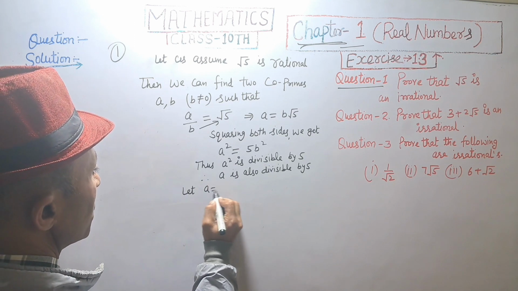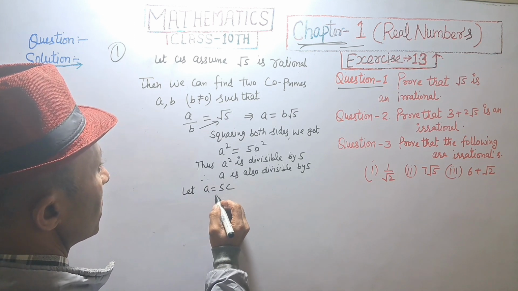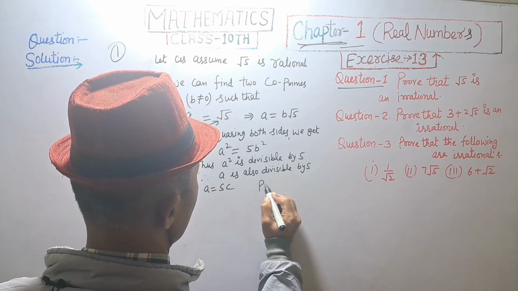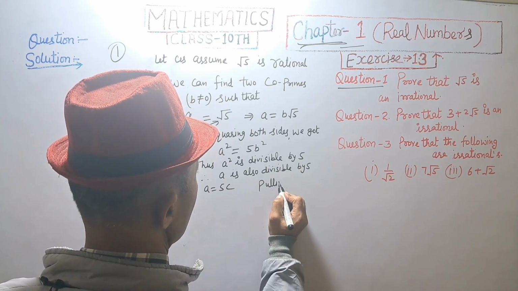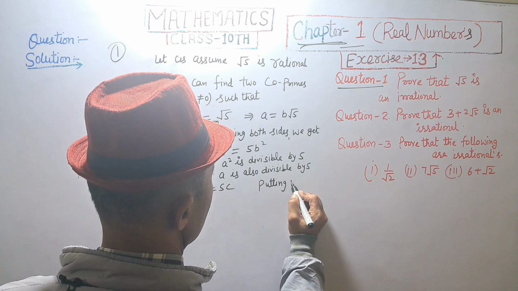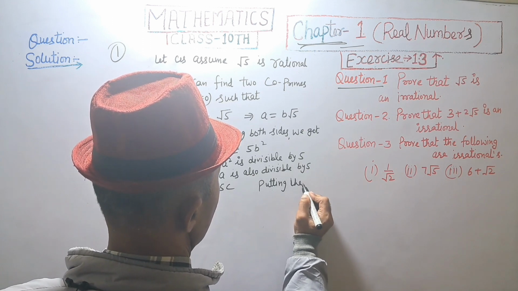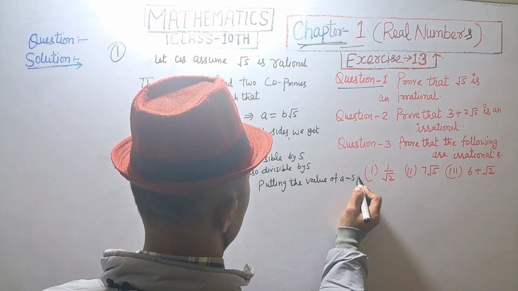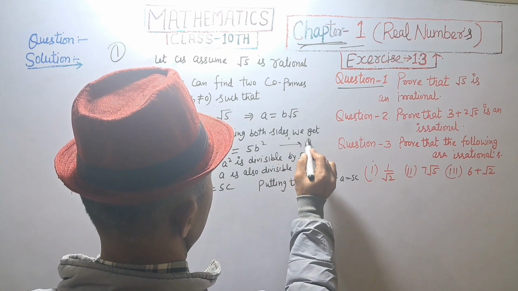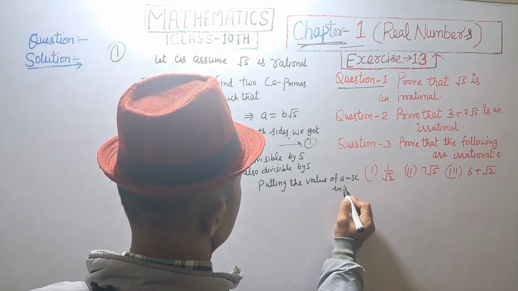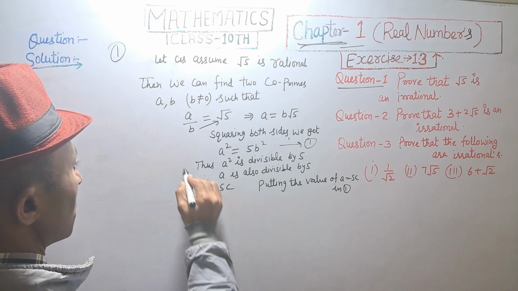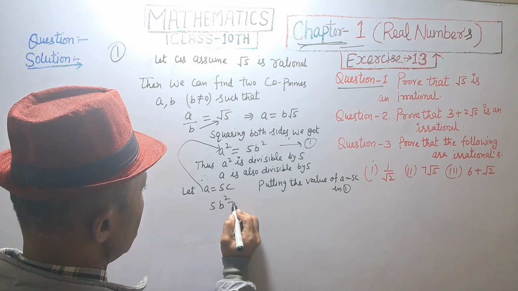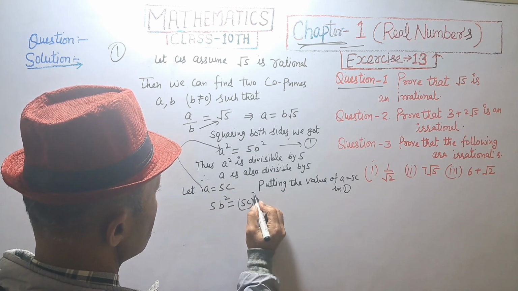Let A is equal to 5c and putting the value of A is equal to 5c in equation number first, 5b square is equal to 5c square.